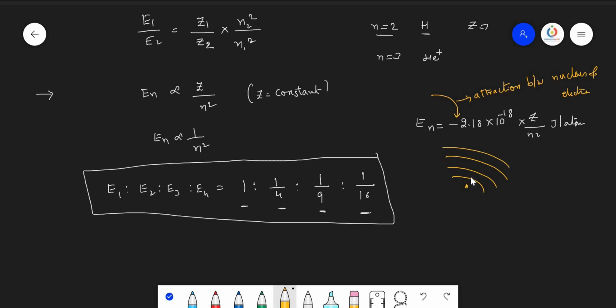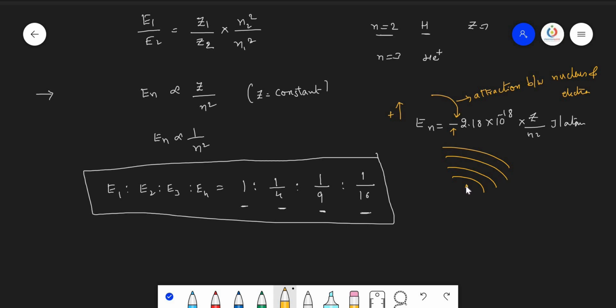When the electron is going away from the nucleus, the attraction between the nucleus and the electron gradually decreases. Gradually decrease means this minus value gradually decreases. When the minus value gradually decreases, automatically the positive value gradually increases. So when the positive value gradually increases, automatically the energy of the electron increases. So the energy of the electron increases when it is going away from the nucleus.